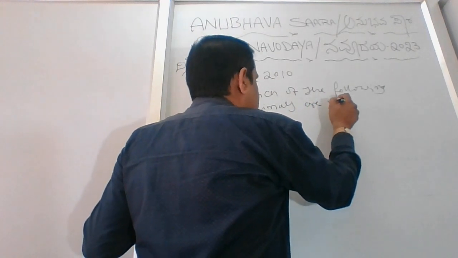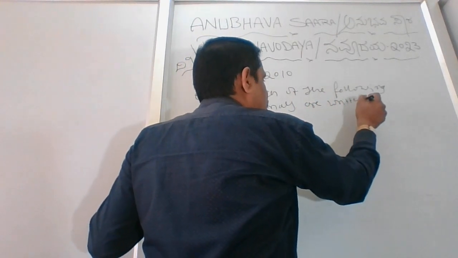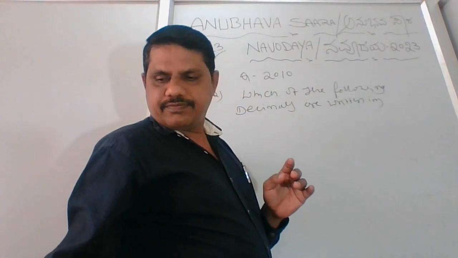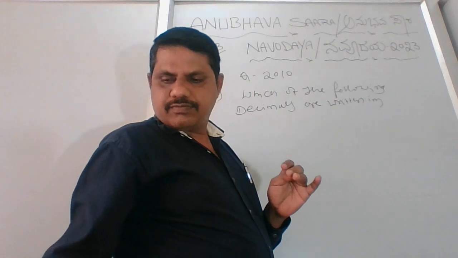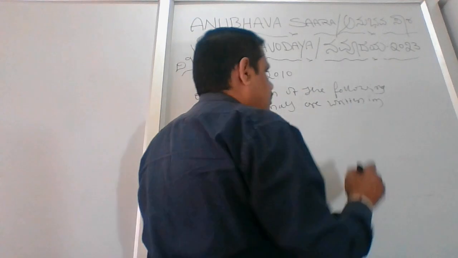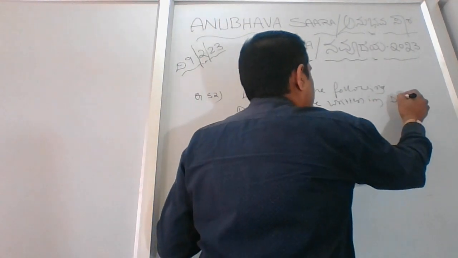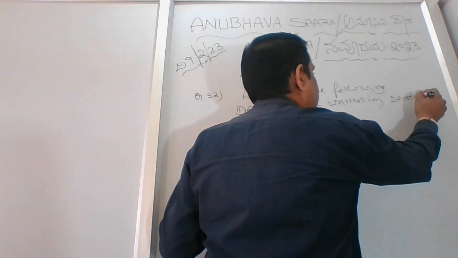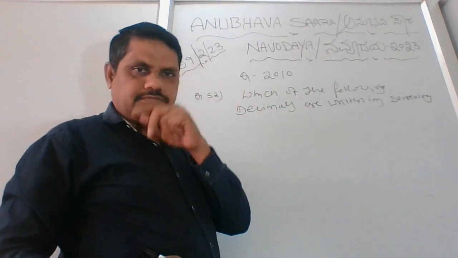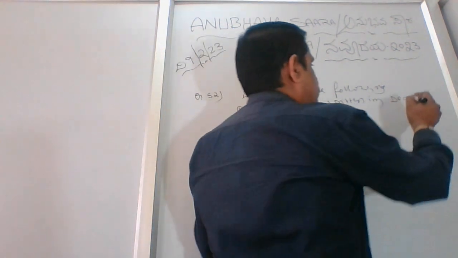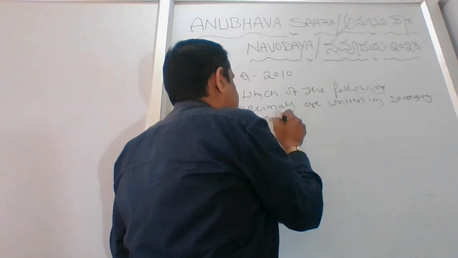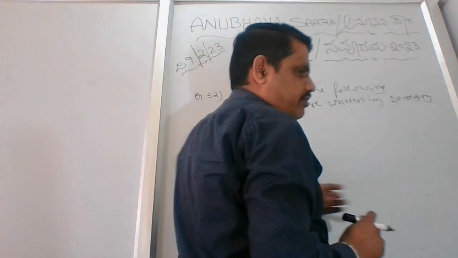I'll write it here. So this is the question.